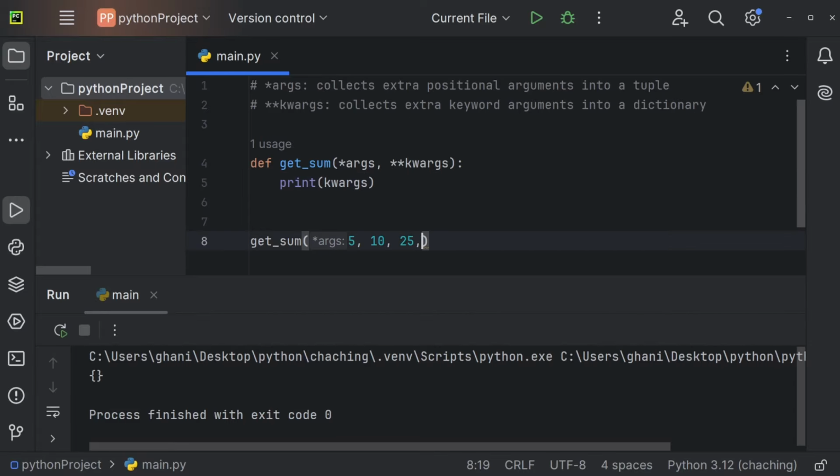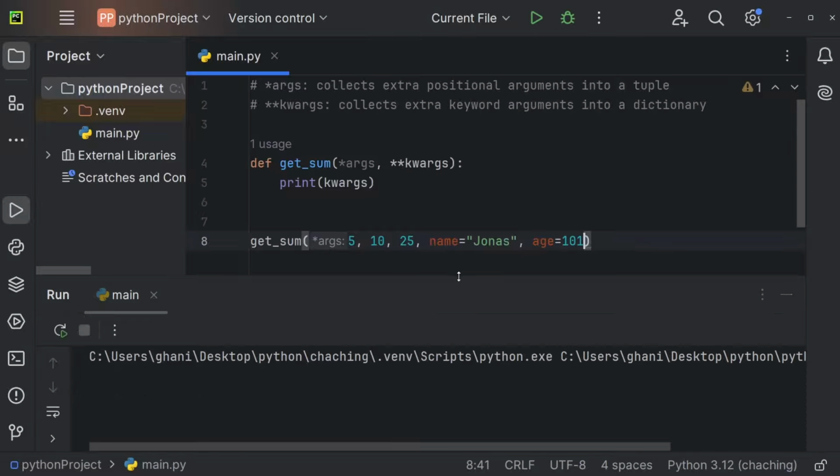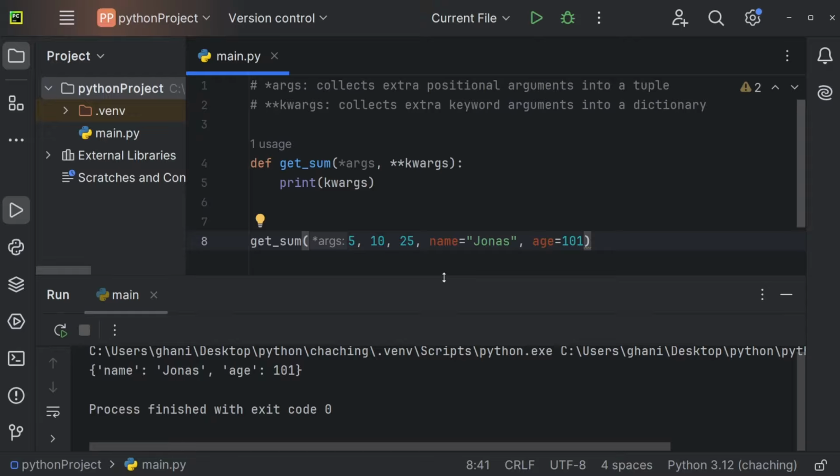So we could, for example, say name equals Jonas. Now we can run this and we have Jonas inside of this dictionary. We could also add an age of 101. Let's do this, and that's what we're getting.